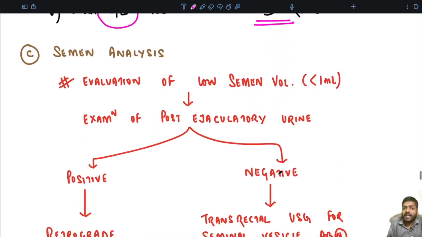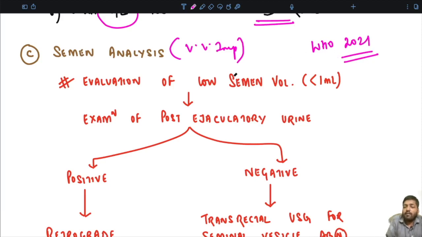After that, you can carry out the semen analysis. Semen analysis is a very important exam question. You have to know the semen analysis very deeply. After we complete part 1 and part 2 of our lecture on infertility, we are going to read in detail about the semen analysis according to the latest WHO 2021.